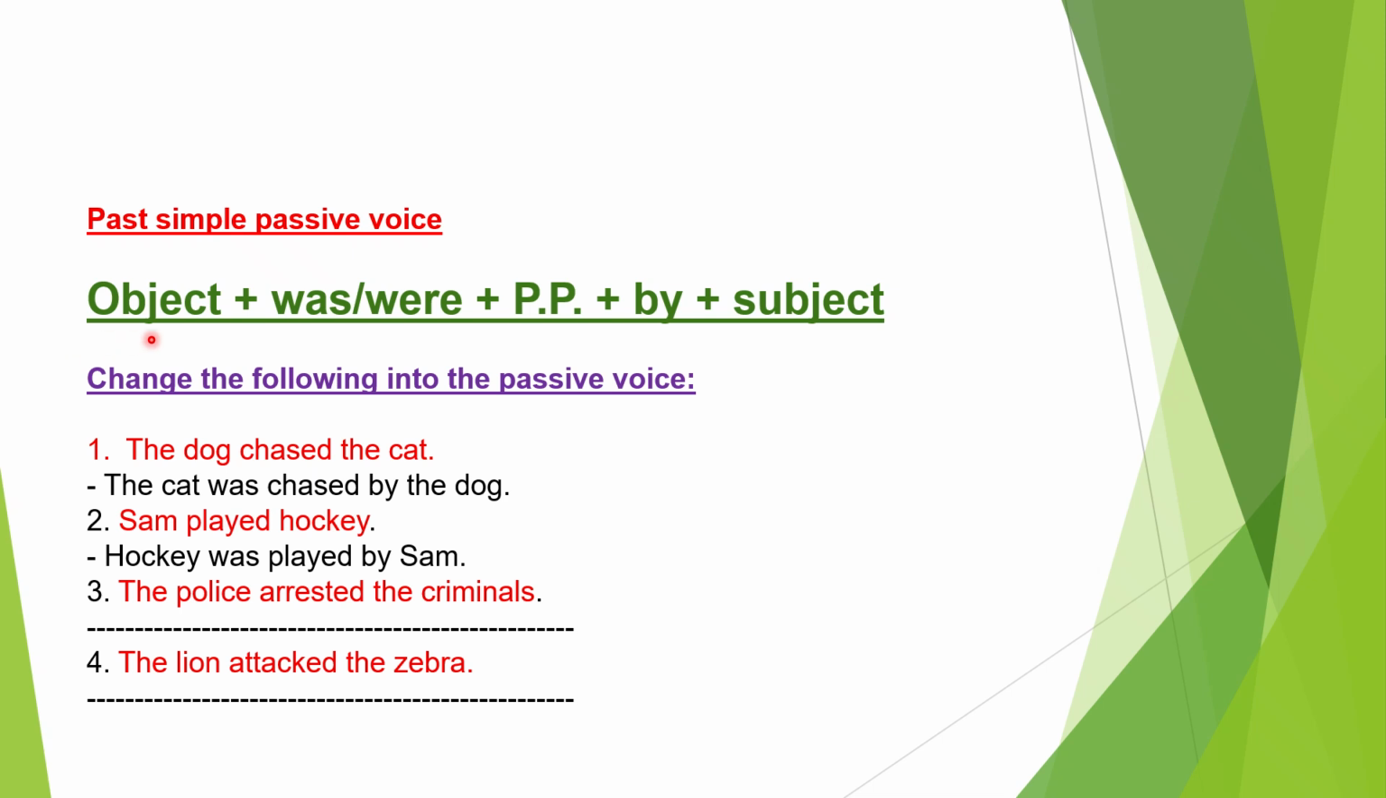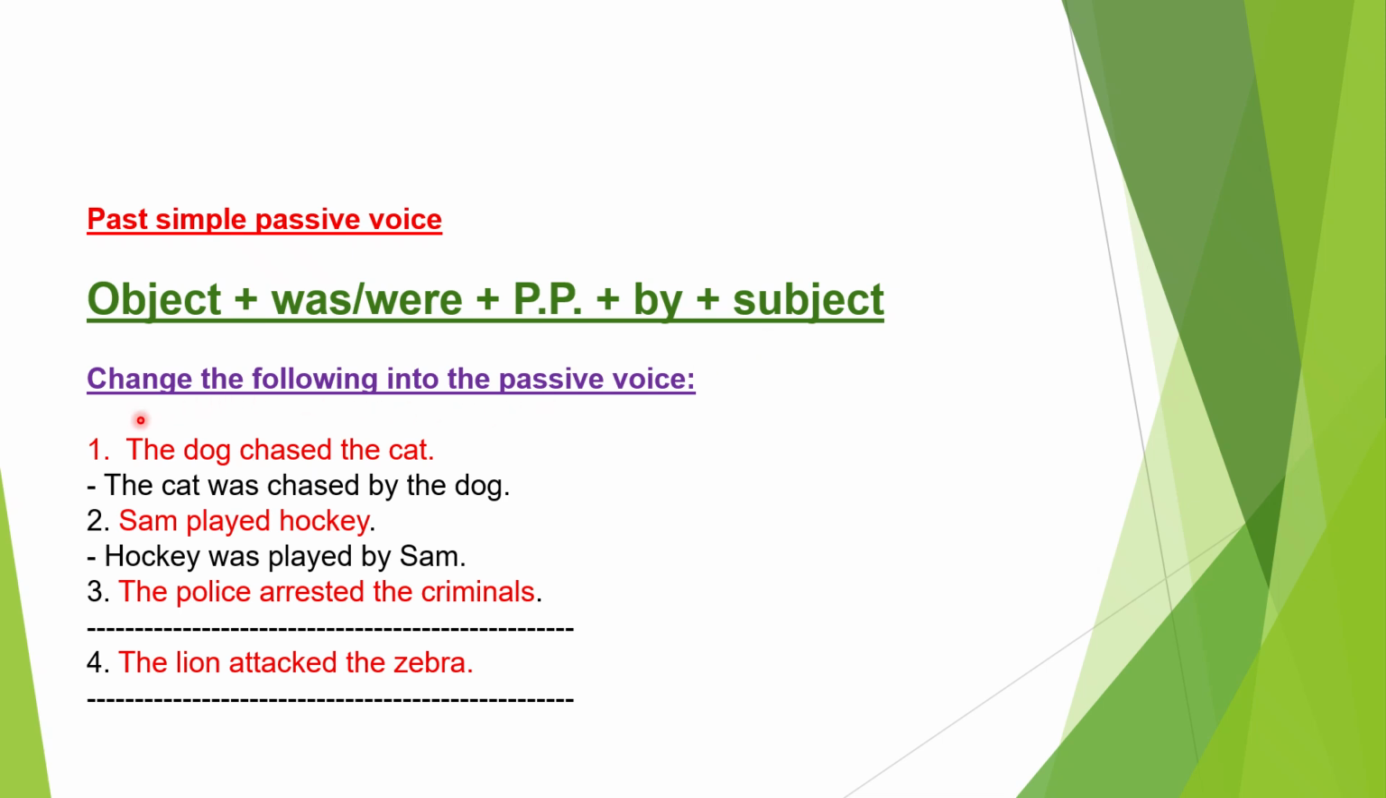If you want to change active into passive, start with the object and then add was or were, then the PP or the past participle, and the past participle is the third shape of a verb, and then by, and then the subject, and this part is optional. You can add it or not. It's according to you or according to its importance.